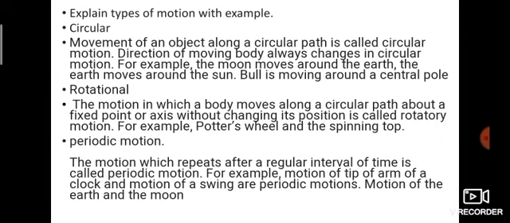Next one, periodic motion. The motion which repeats after a regular interval of time is called periodic motion. For example, the motion of the tip of the arm of a clock and the motion of a swing are periodic motions. Motion of the earth and the moon. Then clock, pendulum. Then non-periodic motion. We don't know when it will come. That is non-periodic motion. For example, earthquakes, cyclones, natural disasters are non-periodic motions because we don't know when they will come.